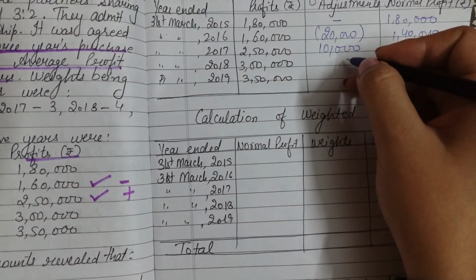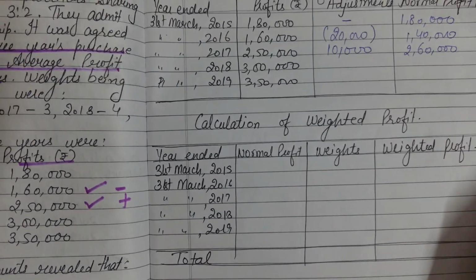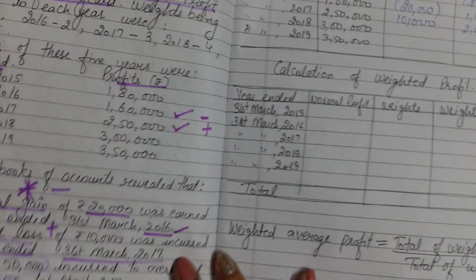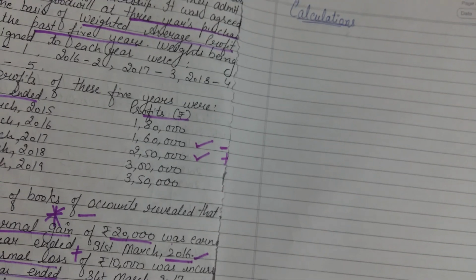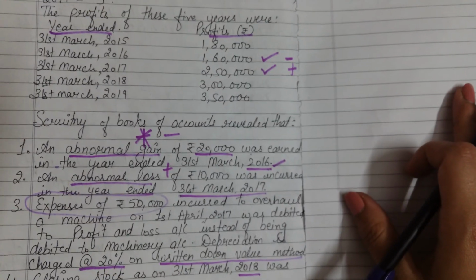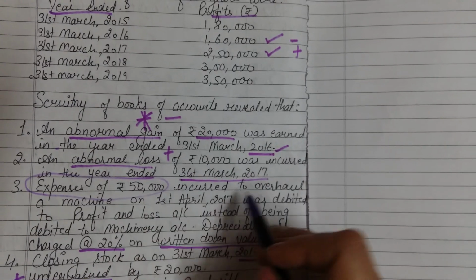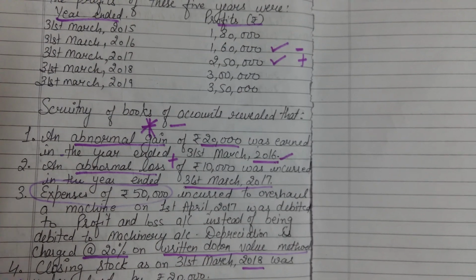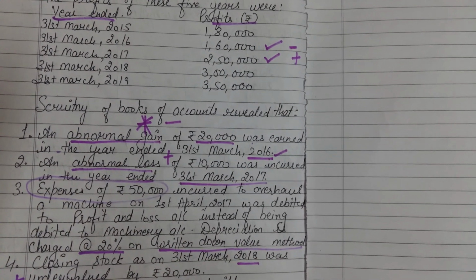So 2,50,000 plus 10,000, the amount is 2,60,000. Clear? Now in the next point there is some difference. We have to do the calculations for this point. See, in the year we have expenses of 50,000. We consider this expense as a revenue, but it is a capital expenditure.